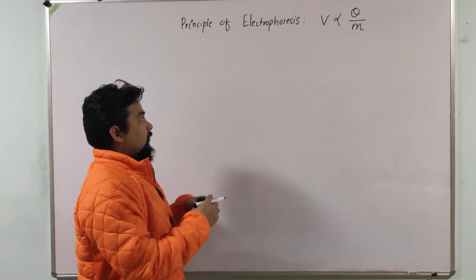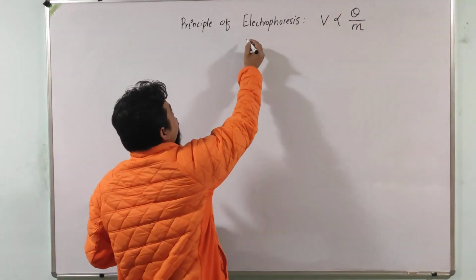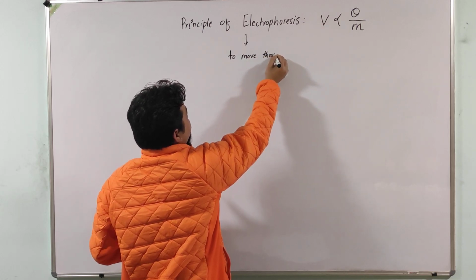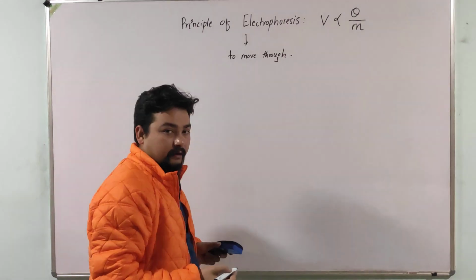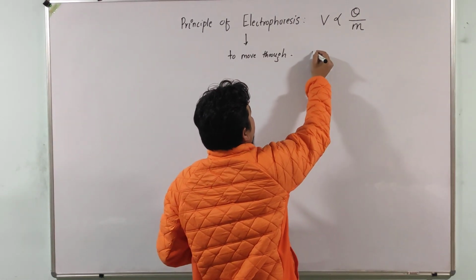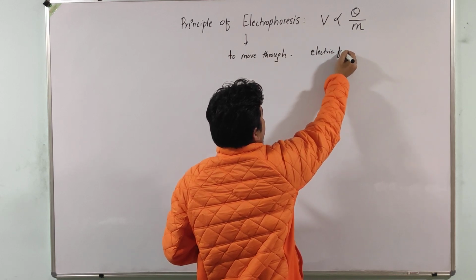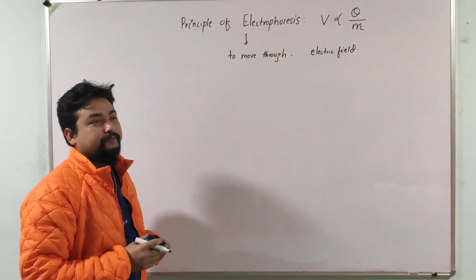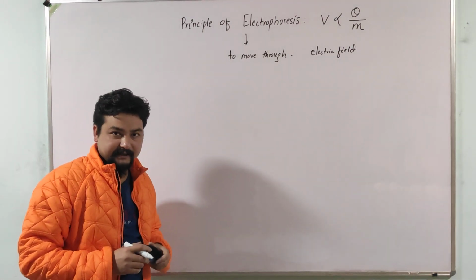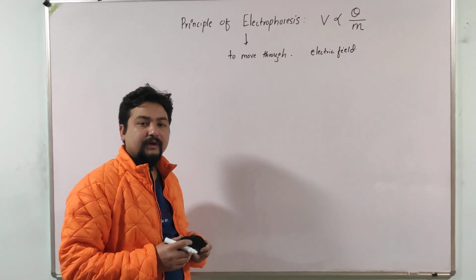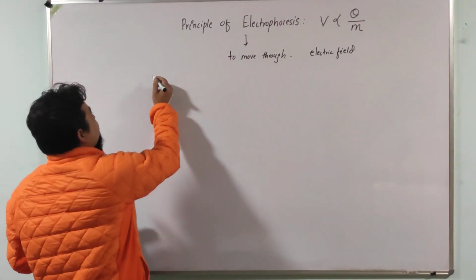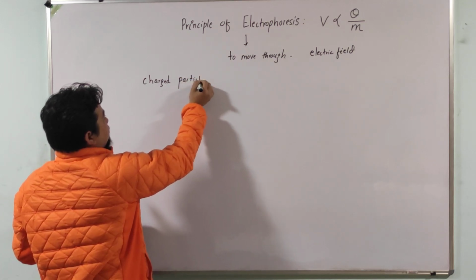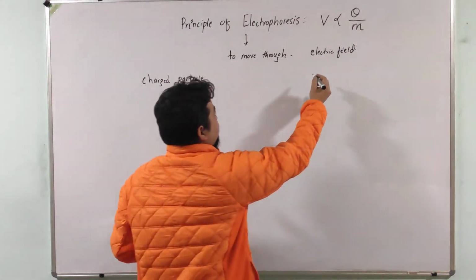First of all, electrophoresis means to move through, under electric field, or we can say that electrophoresis is defined as movement of charged particle under the influence of electric field.